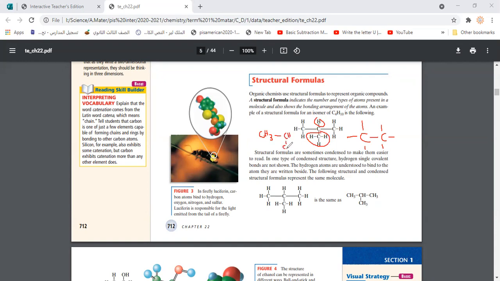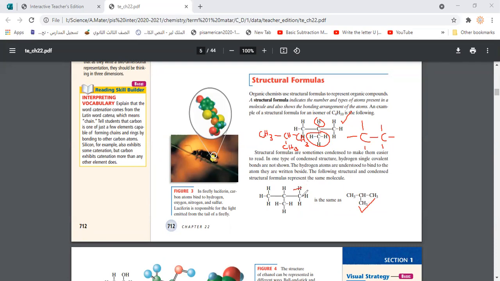This one has a branch of CH3. And finally, the other side, another CH3. So that's also considered a structure formula. The structure formula could be written in that way or in that way. Both are the same. Both represent the type of atoms and how they are arranged in space.